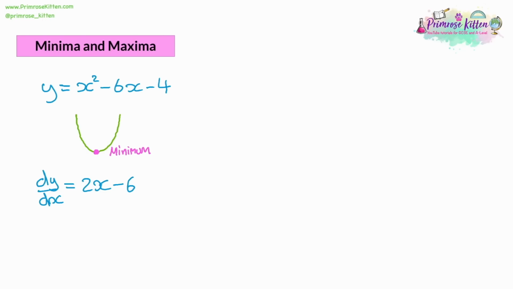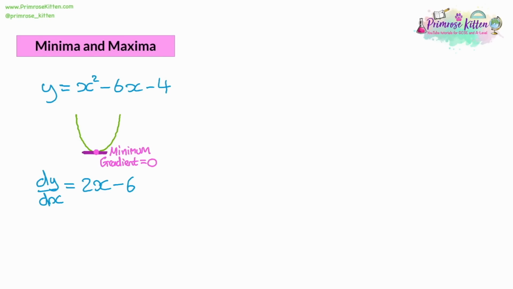Now, what does this have to do with the minimum point? Well, the minimum point and the maximum point as well is the turning point of the curve. And that means that the gradient is equal to 0. If we drew a tangent to this, the tangent would be a completely flat line with a gradient of 0. So we know the gradient has to be 0 at the minimum, and we've differentiated our line to get an equation for the gradient. So all we need to do is put the two things together.